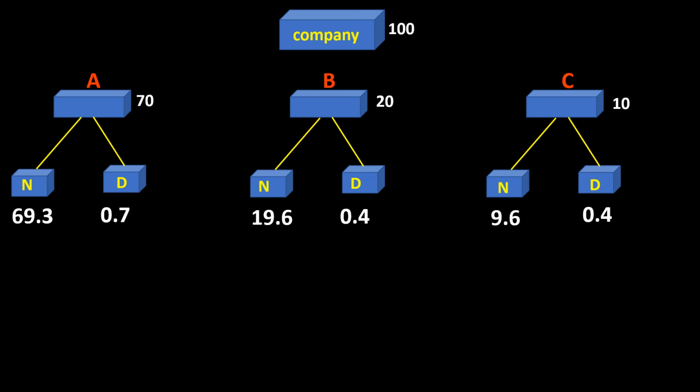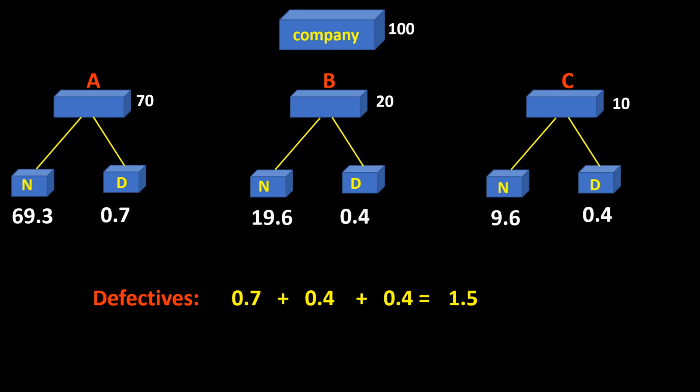Our problem is asking us to find the probability that if we know that the cell phone is defective, what's the probability that it comes from Factory A? In other words, we only have to focus on the defective cell phones. Our defective cell phones are 0.7 coming from Factory A, and then 0.4 coming from Factory B, and 0.4 again coming from Factory C. So what we are going to do is add them all together to get our sample space. So we add 0.7 plus 0.4 plus 0.4, that will give us 1.5.